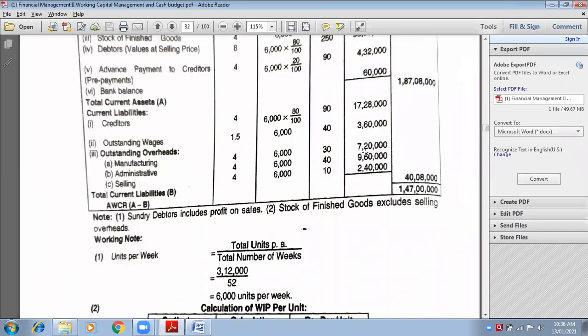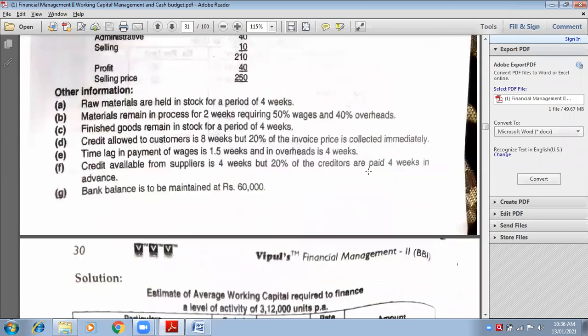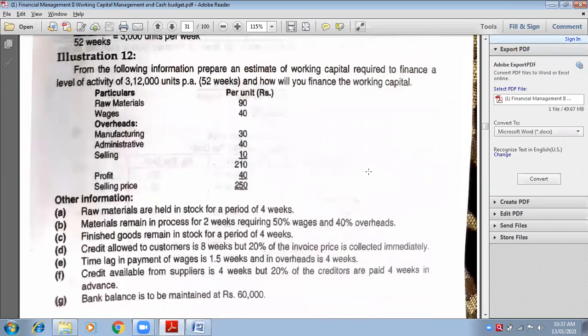Very good. Now, if you add all these three items, they have calculated separately. We have calculated all together. If you add 7 lakh 20, 9 lakh 60, 2 lakh 40, it will be 19 lakh 20,000 only. So that's okay if you are going shortcut way. That's not wrong. In fact, you are doing in a better way.